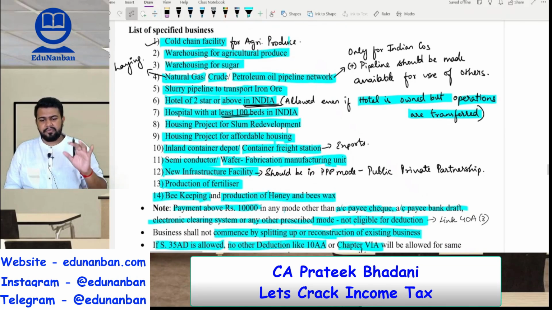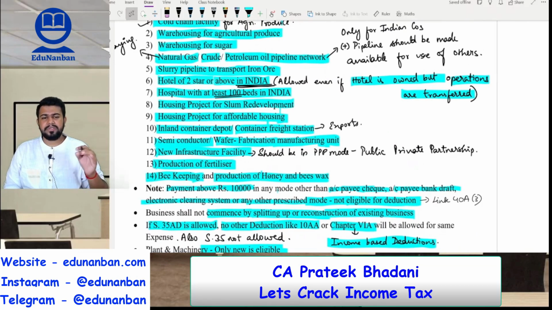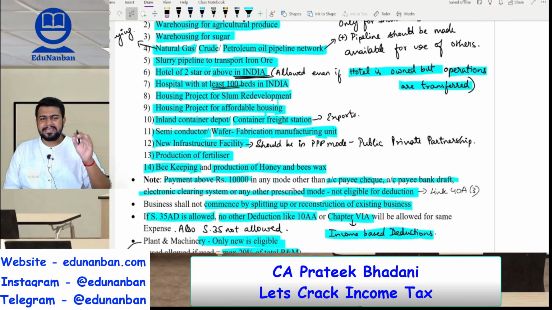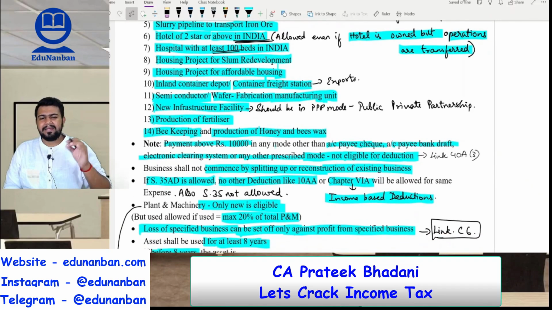Next, number 5, slurry pipeline to transport iron ore. Number 6, a hotel of 2-star or above category, means 2-star, 3-star, 4-star, 5-star hotel in India. Number 7, hospital with at least 100 beds in India. Number 8, housing project for slum redevelopment. Number 9, housing project for affordable housing. Number 10, inland container depot or container freight station.